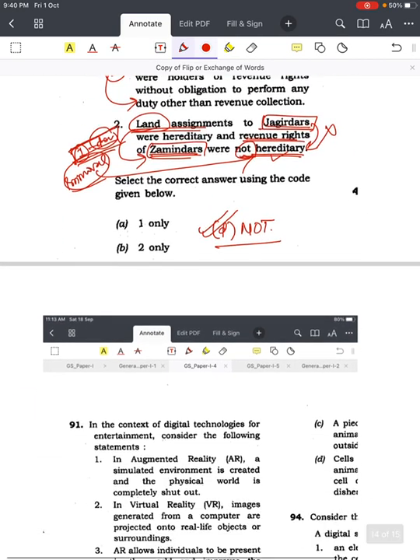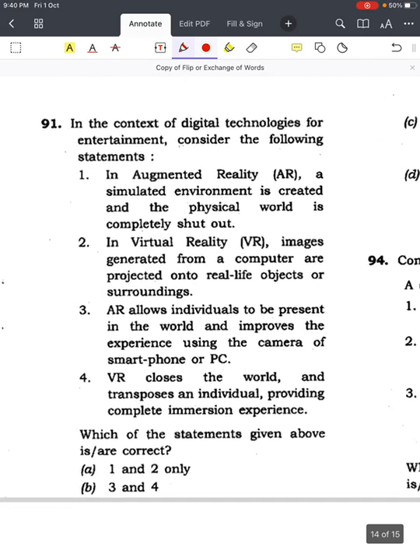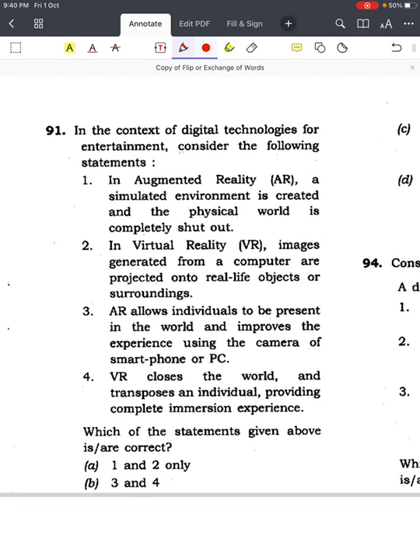We will move on to the next question, from 2019 itself. This is from science and technology. Most people in science and technology find all of these easy, but here you will get trapped. In the context of digital technologies for entertainment, consider the following statements. One, in augmented reality, a simulated environment is created and the physical world is completely shut off.